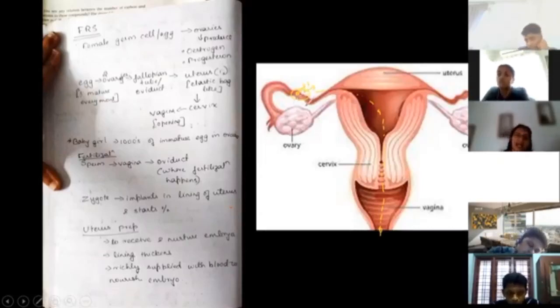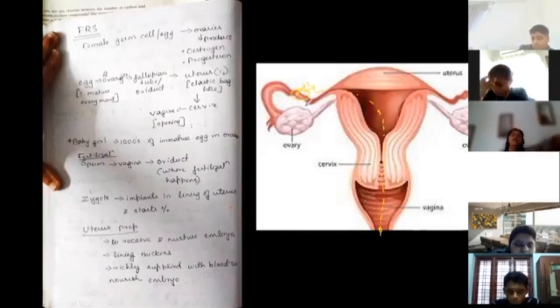The fertilization can happen, ladies and gentlemen, only in the fallopian tube, and only on that day. Only one day the egg is going to stay. Now the heroine is going to wait for the hero only one day. She does not have patience, after which she suicides. Okay. Now if this fertilization happens, everybody is happy because zygote is going to be formed.